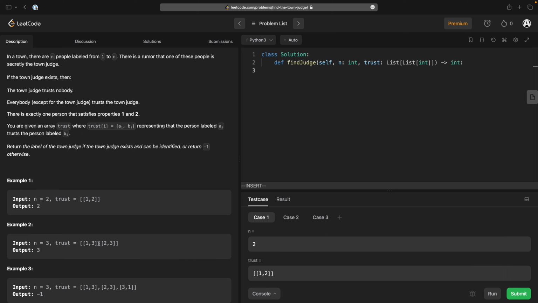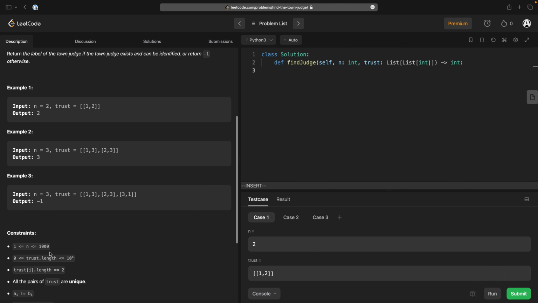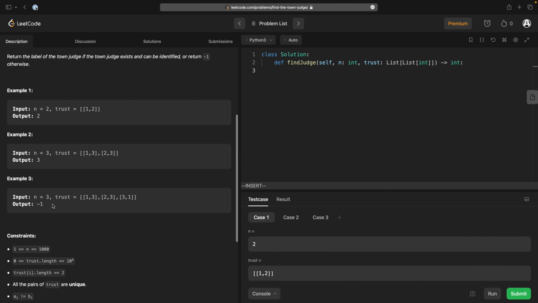So we would expect then that 3 is going to be the town judge, and sure enough, 3 trusts nobody, and everyone else trusts 3, so therefore we return 3. The judge is number 3. Similar case here: 1 trusts 3, 2 trusts 3, so everyone trusts 3, but the judge should trust no one. But here, the judge trusts number 1, so he's not the judge, so we can't identify a judge. Return -1.